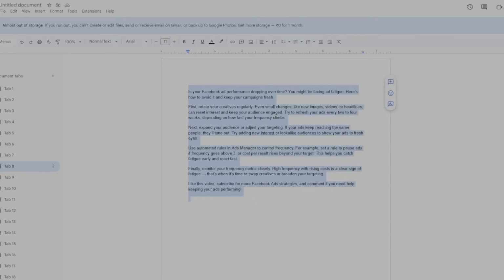Finally, monitor your frequency metric closely. High frequency with rising costs is a clear sign of ad fatigue. And that's when it's time to swap creatives or broaden your targeting.